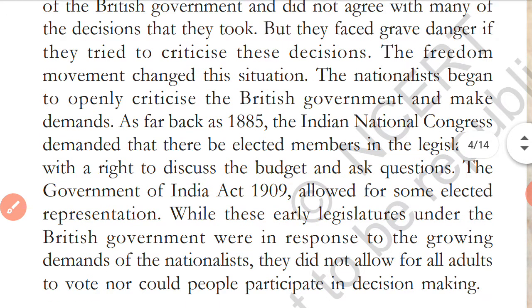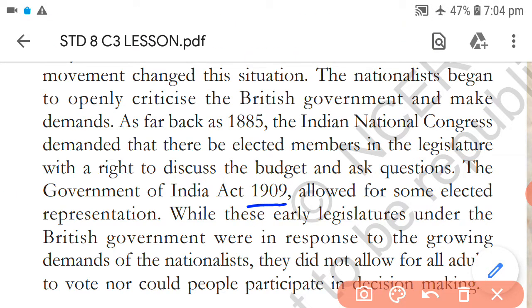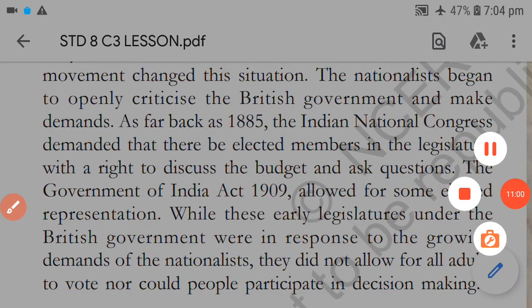The Government of India Act 1909, so you can understand, after the formation, by the year 1909 allowed for some elected representation, at least some elected representation we got.